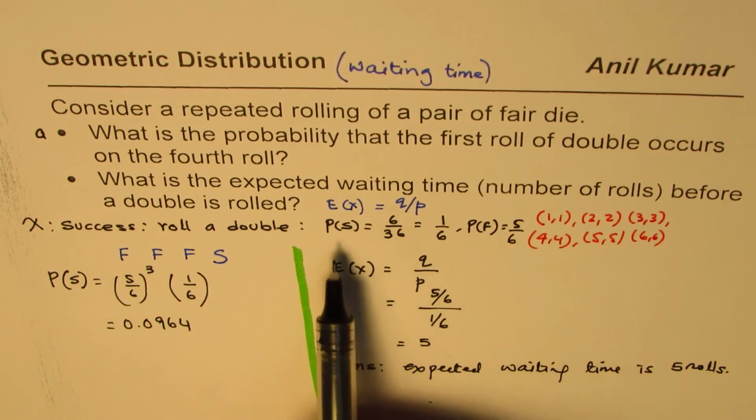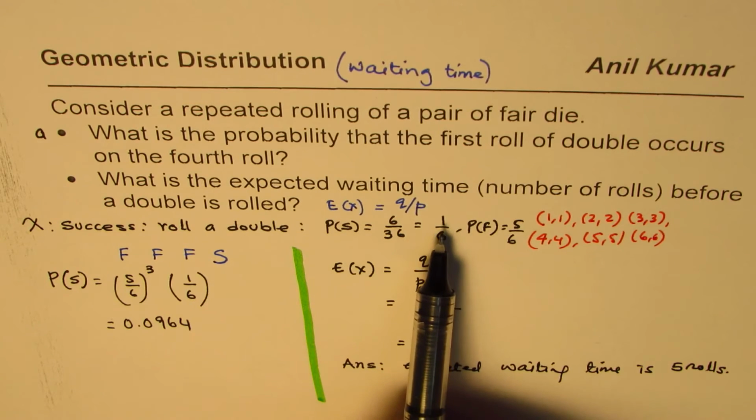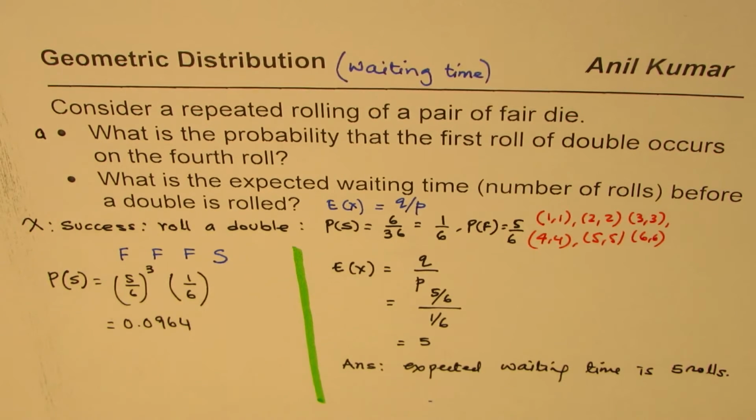And even from the definition, when we say probability of success is 1 out of 6, that means if you make 6 rolls, there will be 1 success. We're just saying that 5 rolls could be failures and then a sure success, kind of. That is what is expected. So that is how you could do such questions. I hope you understand the concept.